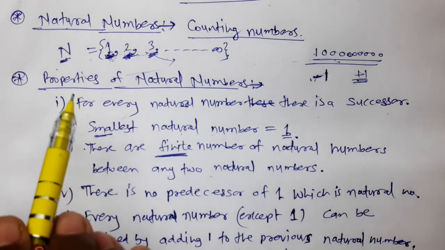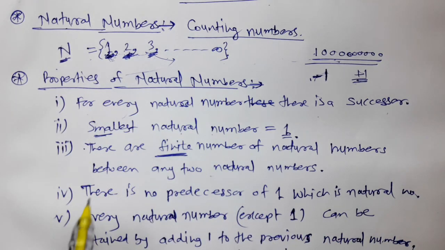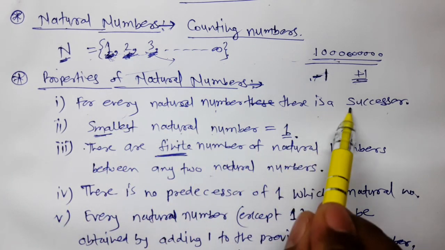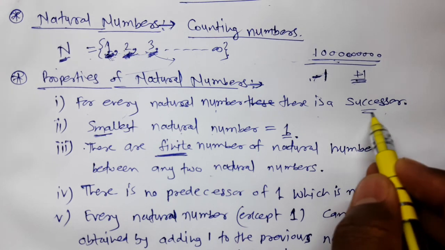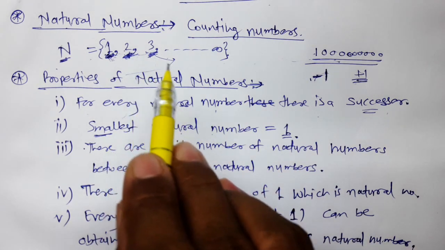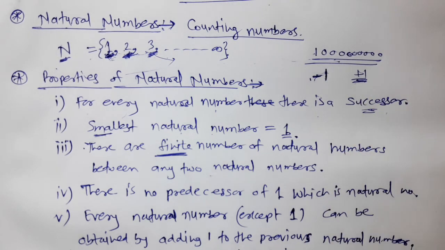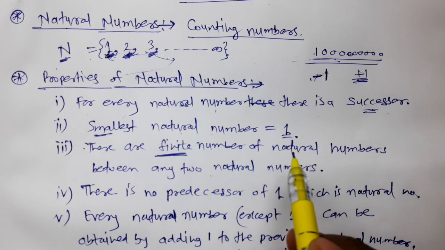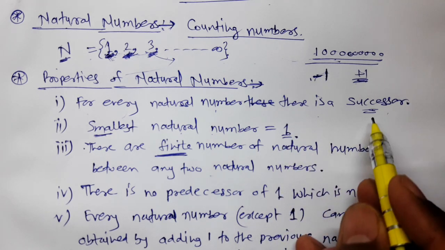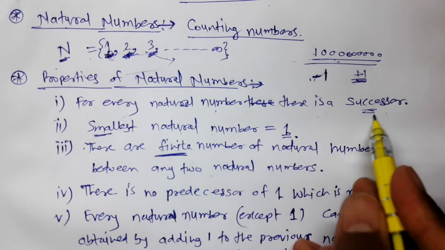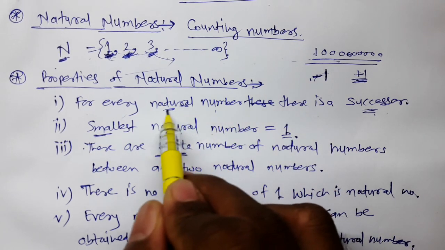The next point is properties of natural numbers. What are the properties of natural numbers? For every natural number, there is a successor. It means if we take any one natural number, we get its successor. Successor is obtained by adding 1 to the given natural number. So a successor is obtained for every natural number.